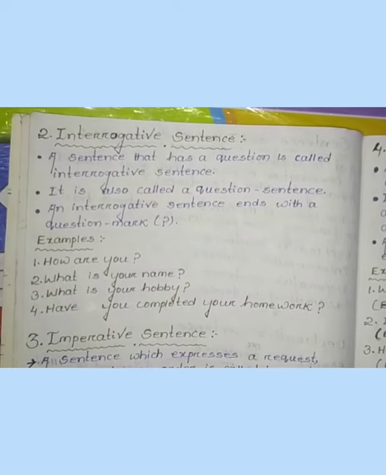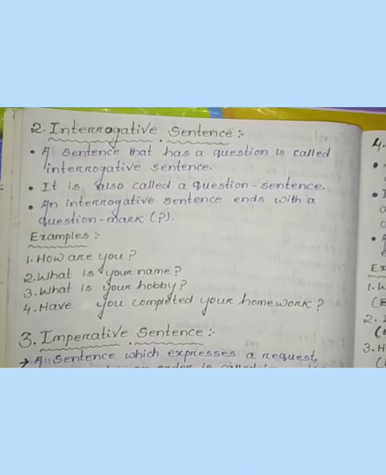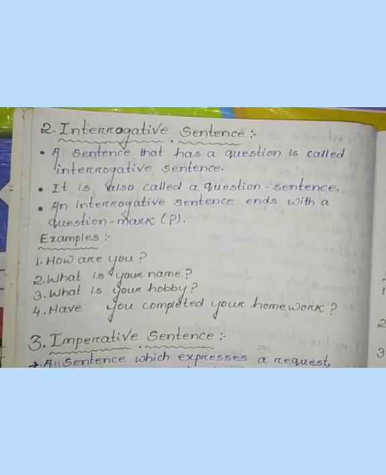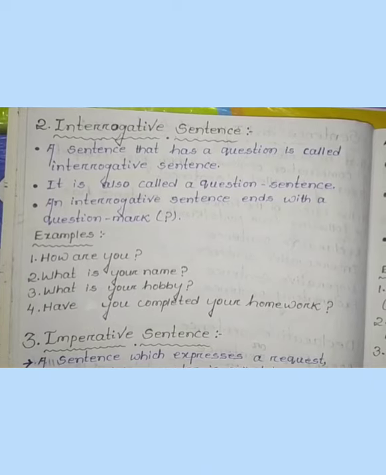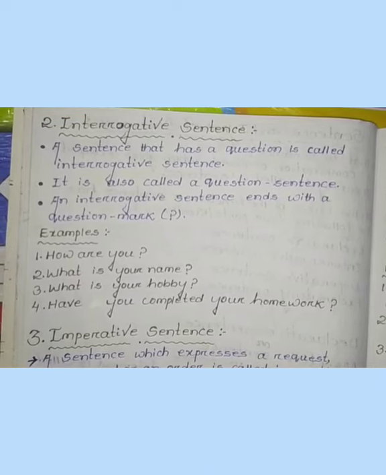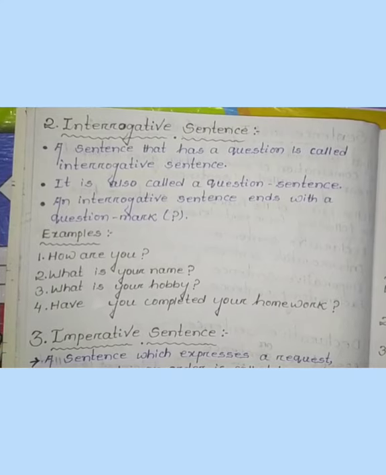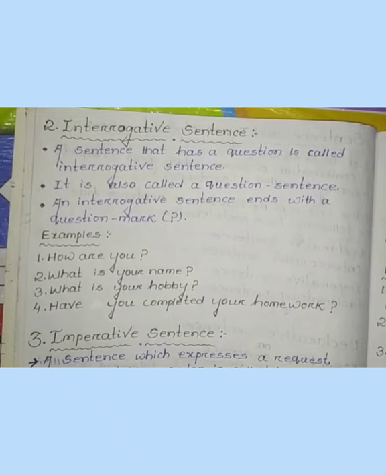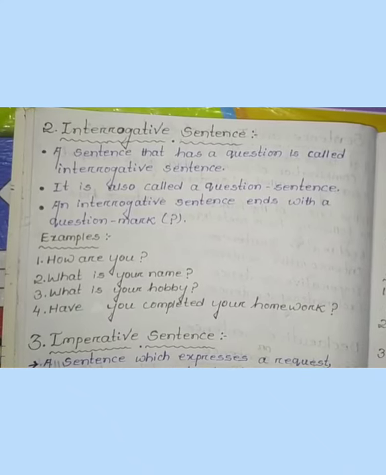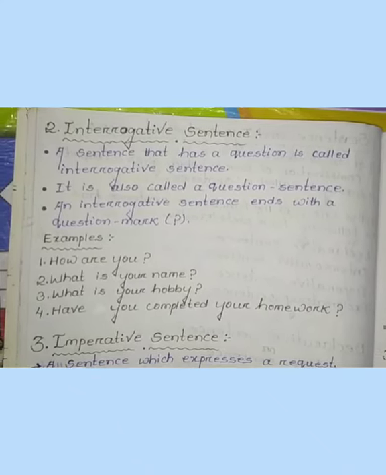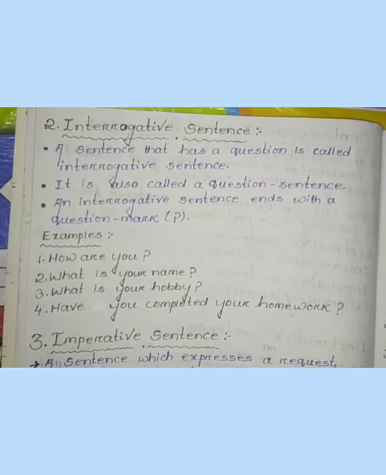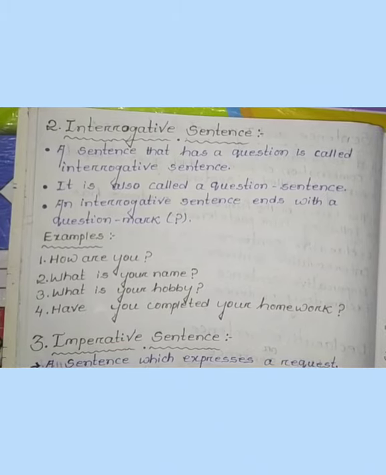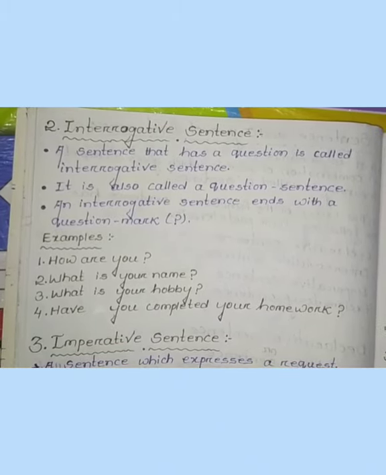Coming to the second one, interrogative sentence. Okay, see my notebook carefully everyone. A sentence that has a question is called an interrogative sentence. Coming to the second point, it is also called a question sentence. Then coming to the third point, an interrogative sentence ends with a question mark. Because why? Because it's a question to someone. That's why we should use a question mark at the end.